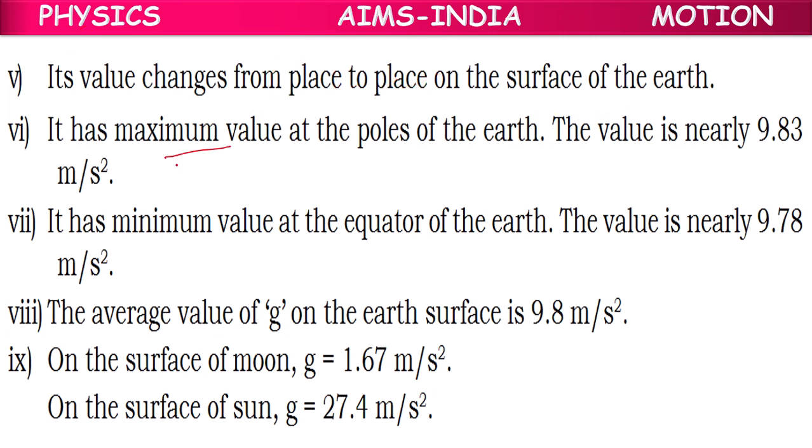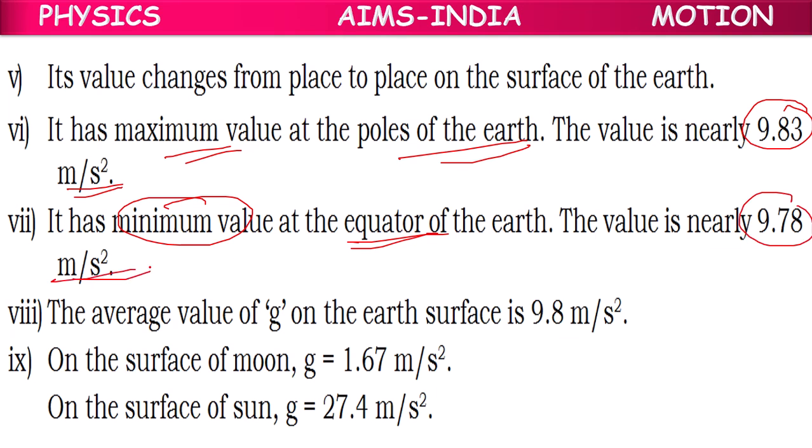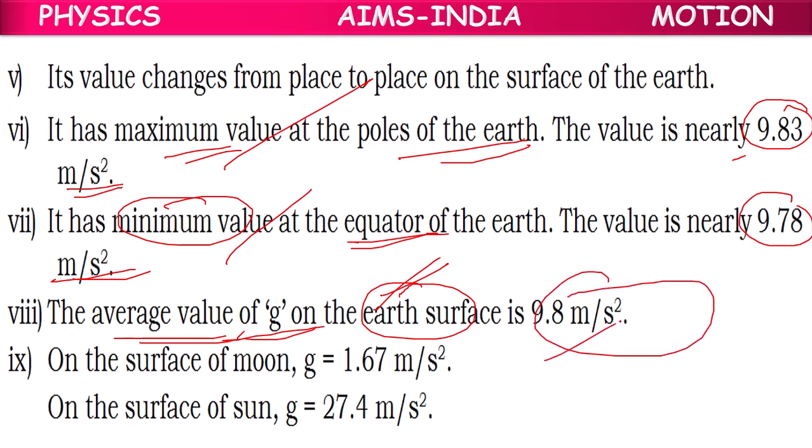Its value is maximum at the poles, which is equal to 9.83 meter per second square. Minimum at the equator, which is equal to 9.78 meter per second square. So we can take the average value on the Earth's surface anywhere as 9.8 meter per second square.